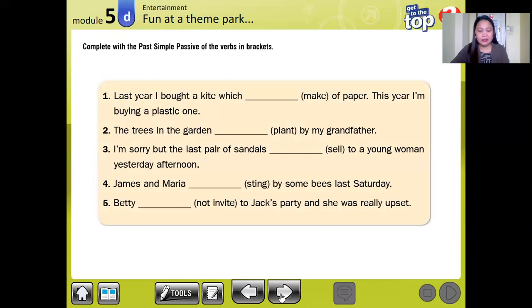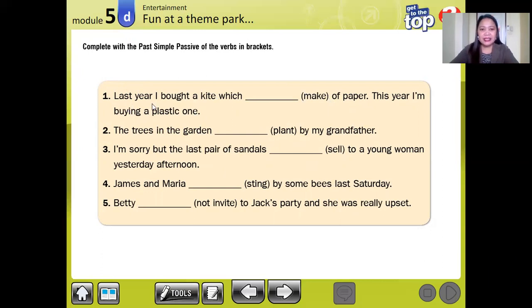Next, now we are going to try how you understand. Let's try this. Complete with the past simple passive of the verbs in the brackets. So we have verbs in the brackets here, and then we are going to use the past simple passive verb.